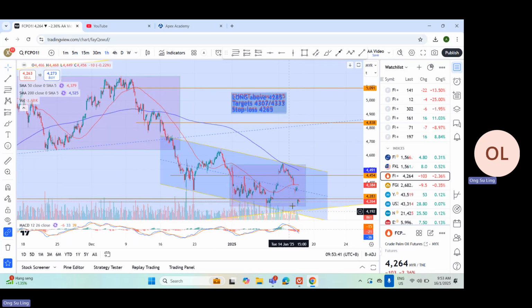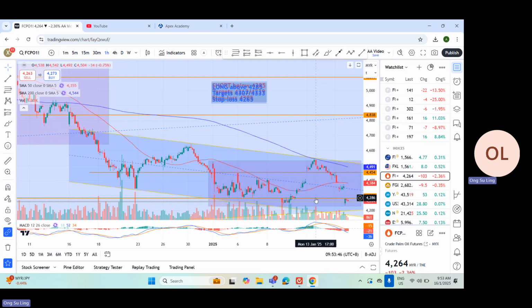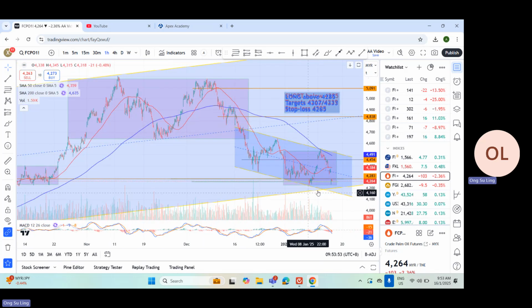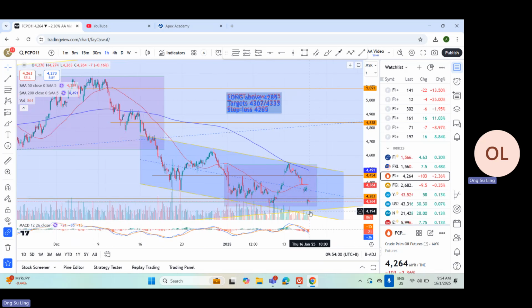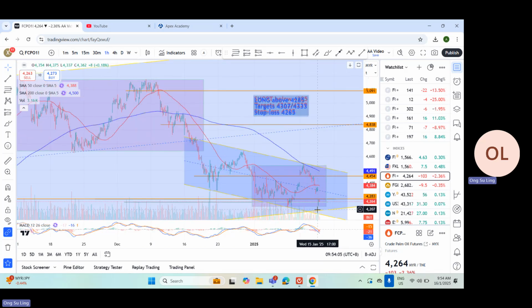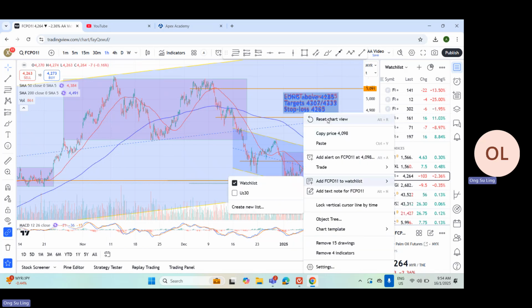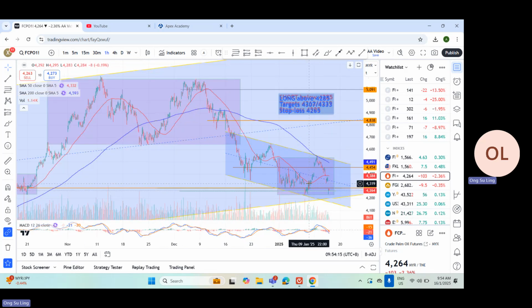If the price could break above the 4280 to 4285 range, we might see the price continue coming up, likely towards the 4320 range to close the gap. However, if the price fails to break up here, then we might see further lows, likely towards the 4200 range. So we continue to monitor, and the bigger picture remains sell on rebound.